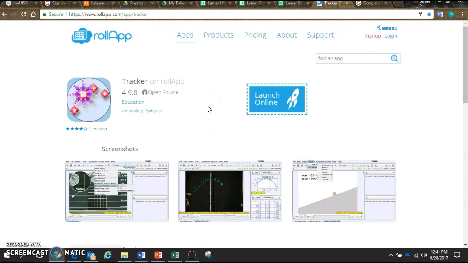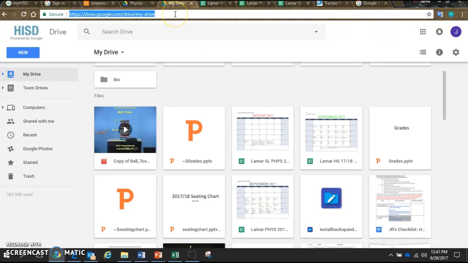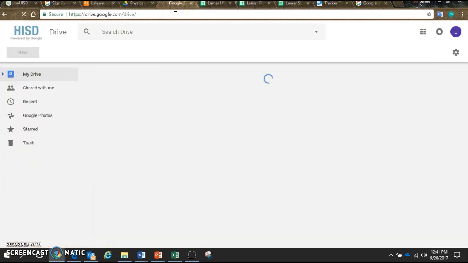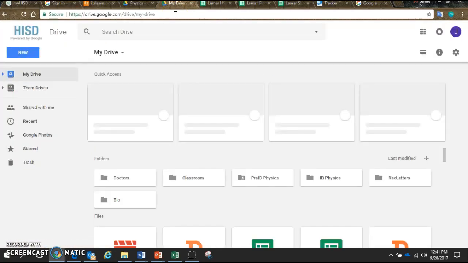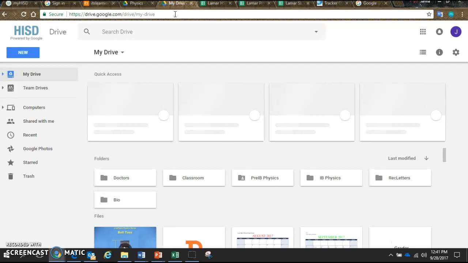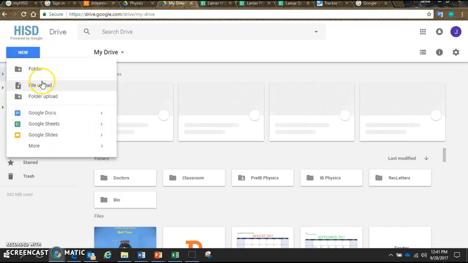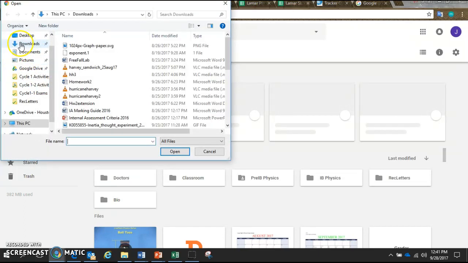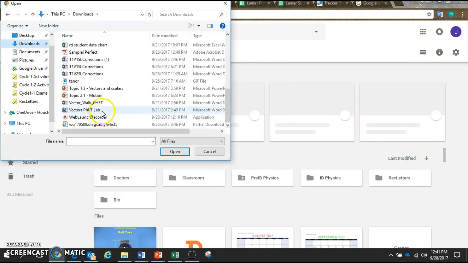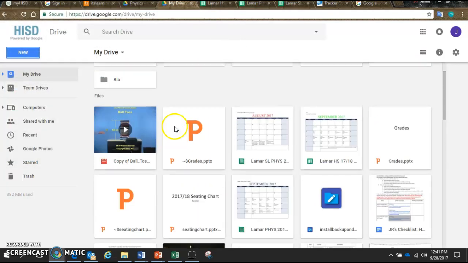Next you're going to need a Gmail account. You need a Gmail account so you can make an email account with them, and then you're going to go to drive.google.com. You'll log in with your email information, and you're going to upload the video you downloaded from the hub into the drive. So you're going to go to New, File Upload, find the ball toss video you downloaded from the hub. It's called ball toss or something, and once you find the file, click Open, and it'll be inside the drive. I already have mine downloaded here.